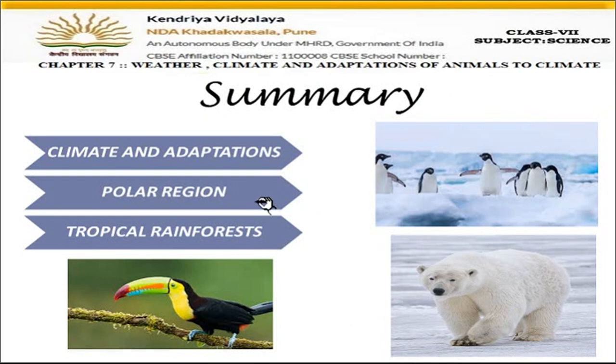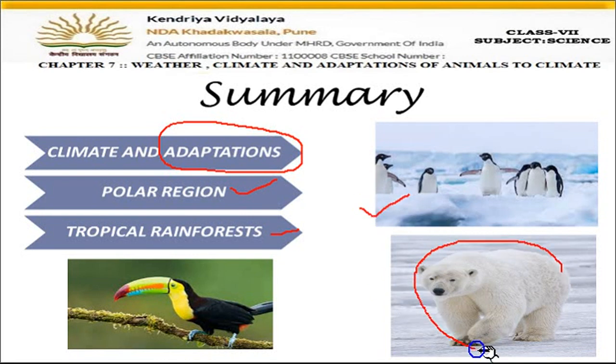Now, let us have a look at the summary. So, what we did today, we learned about adaptations, meaning the changes in the body of organisms which help them to live in their environment. Then we understood what polar regions are. Okay, tropical rainforest we'll do in the next session, and penguins also in the next session. Today we have only covered the polar bears. Okay, so this was all we have done today.